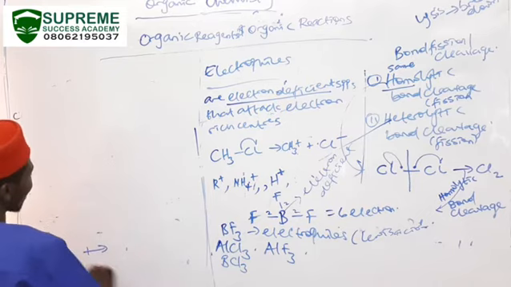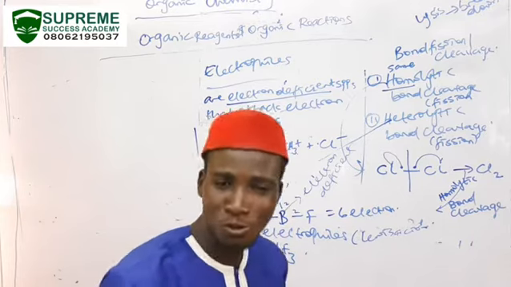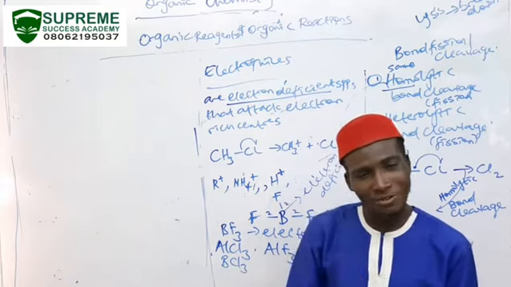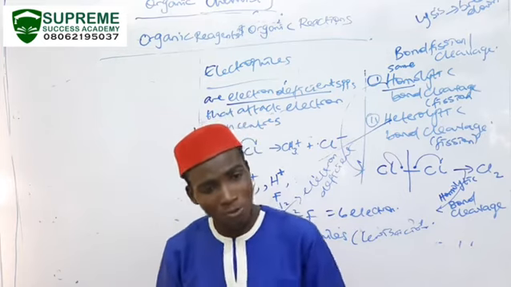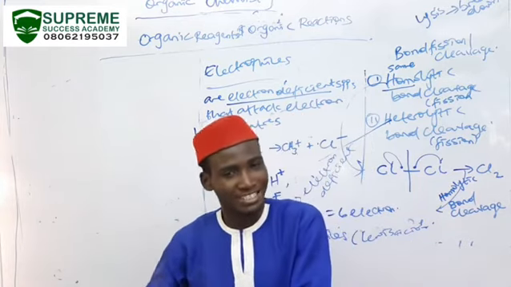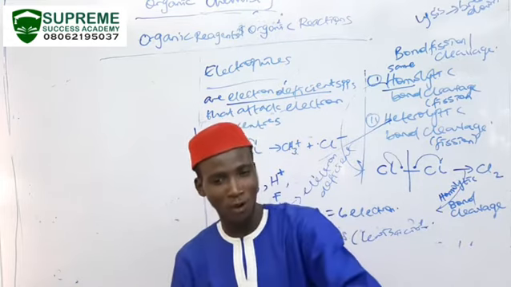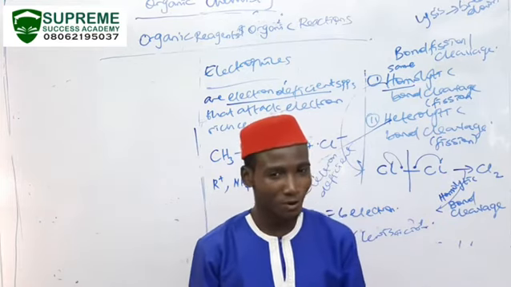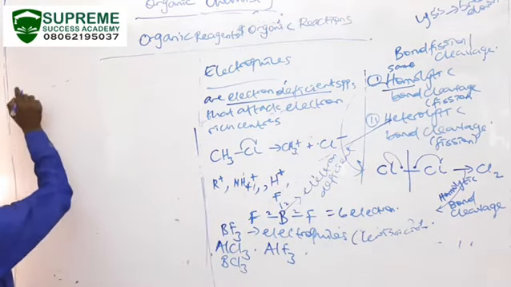Now, when we describe electrophiles to be electron deficient, we will be describing our nucleophiles as electron-rich species. I repeat, electrophiles are electron deficient species that attack electron-rich centers, while nucleophiles are electron-rich species that attack electron deficient centers. So most likely, an electrophile is likely to attack a nucleophile, while a nucleophile is likely to attack an electrophile in the course of an organic reaction. So let's see what I'm trying to illustrate. I have examples of nucleophiles.